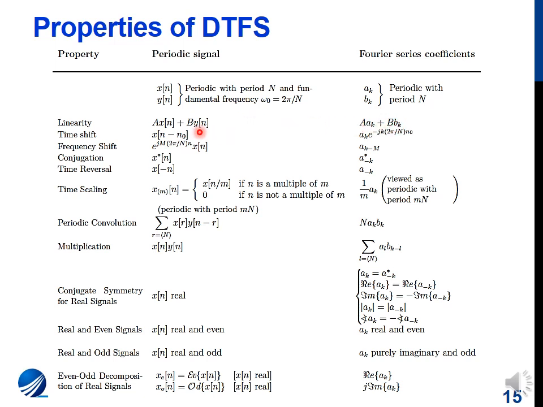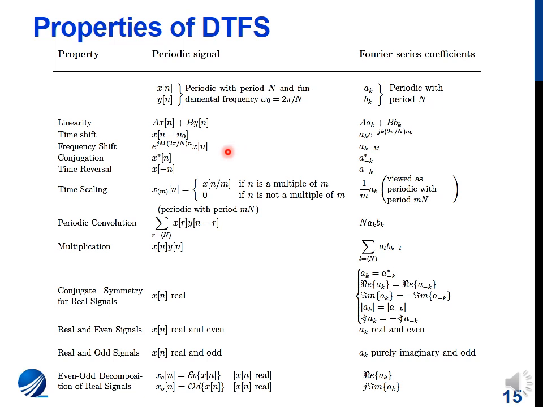The next property is the time shift property, which says that if in the time domain the signal is shifted or delayed by n0 units, in the frequency domain we have a phase component added, which is e to the power minus jk 2 pi by N n0.